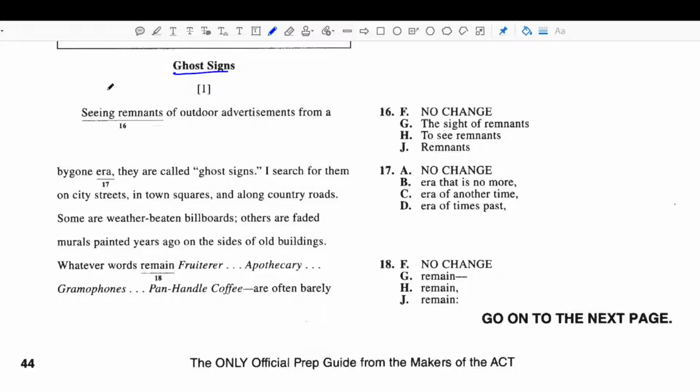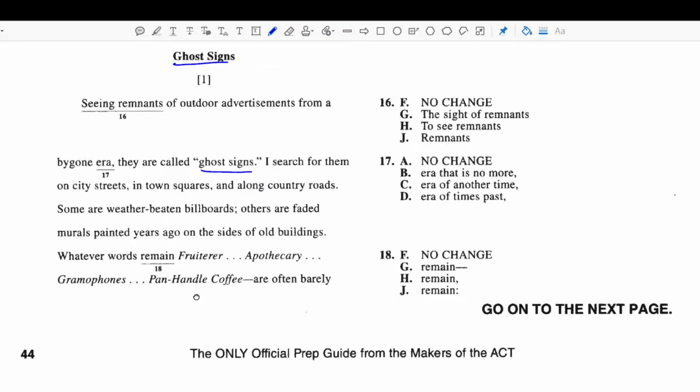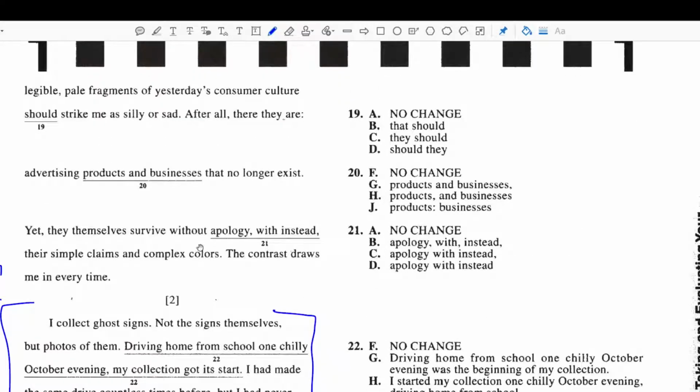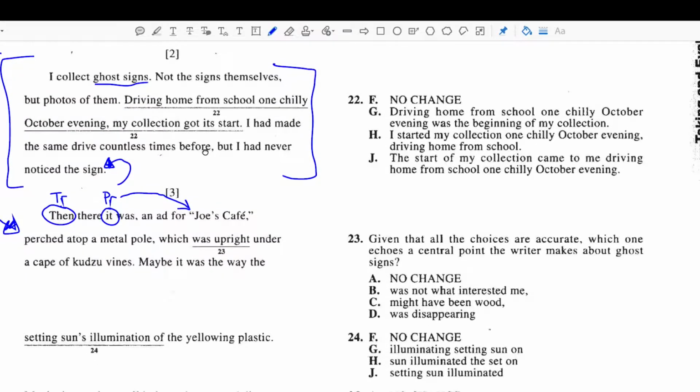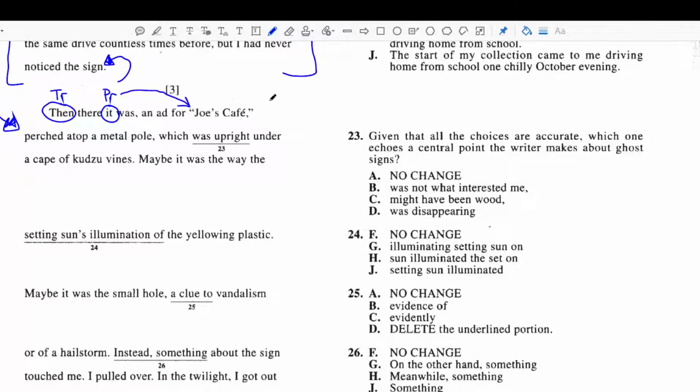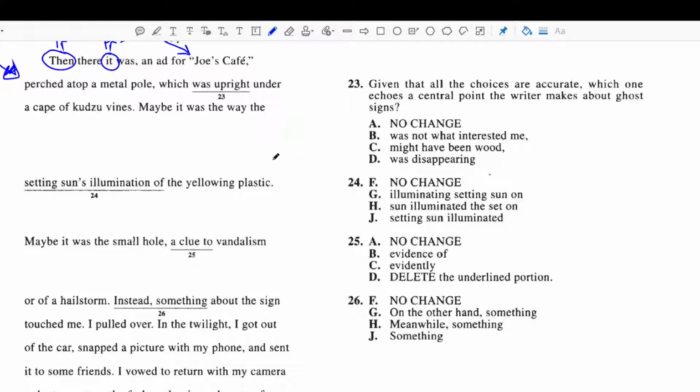Okay, it's called ghost signs. So seeing remnants of advertisements from a bygone era, they are called ghost signs. All right away, I know this makes sense because we are introducing the word ghost sign and defining what it means. And of course, I would like to define the word ghost sign before I mention it in the next paragraph. So I know paragraph 1 should be right where it was. Now, this is generally speaking in the first person about what the narrator likes to do. And now we're going into a specific event. So that makes sense. We want to follow from general to a specific example.